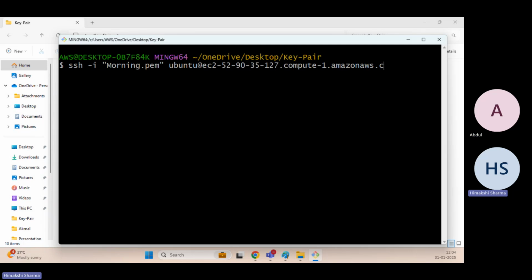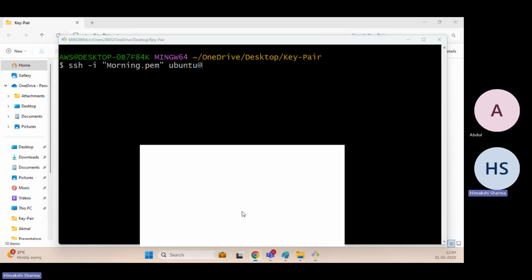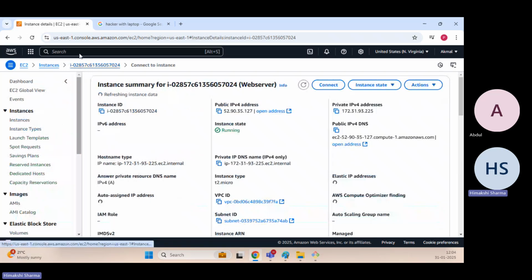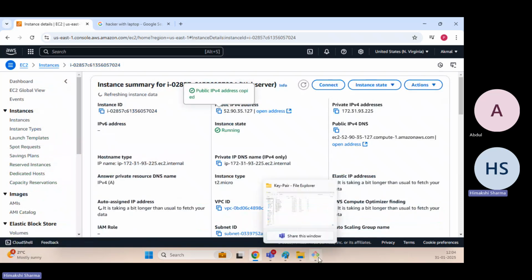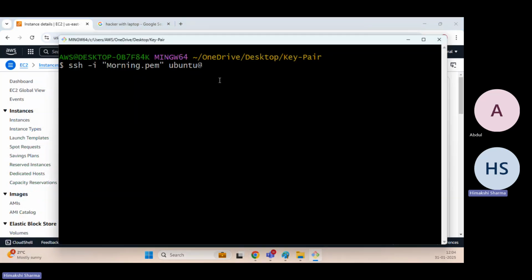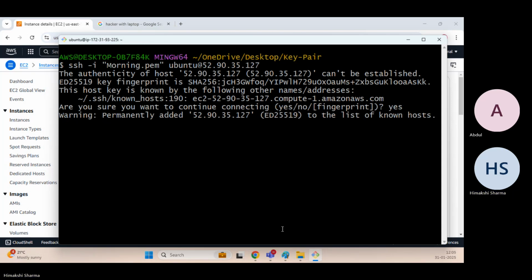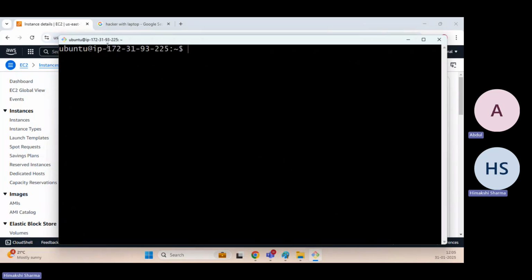Let me do one thing. I will remove this, and instead of passing the DNS name, I can also pass the IP address. How can I pass it? Let me go here, and this is a public IP, right? I will copy this public IP, paste it here, and press enter. Once I press enter, see, it is taking me to this particular EC2 instance. See, I got connected again with the same machine.